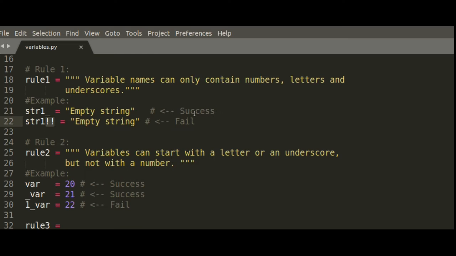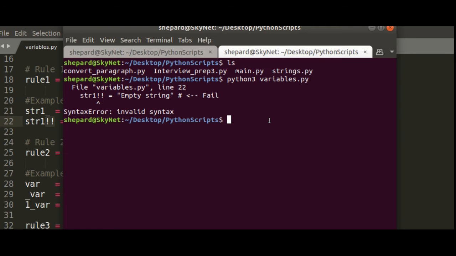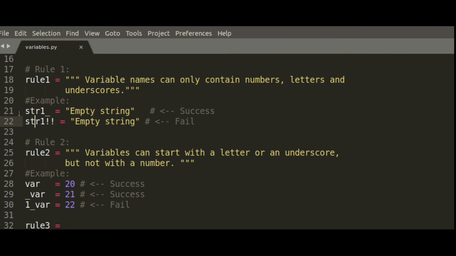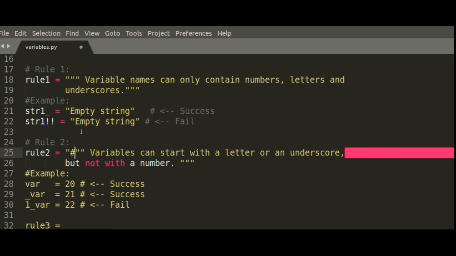The reason this name fails is because it doesn't follow rule 1. Naming a variable with an exclamation point in the name is not allowed, because as rule 1 states, variable names can only contain numbers, letters, and underscores. So that's why string1 exclamation point is a failure, and we'll see this right here. Boom, so string1 exclamation point is invalid syntax in Python.